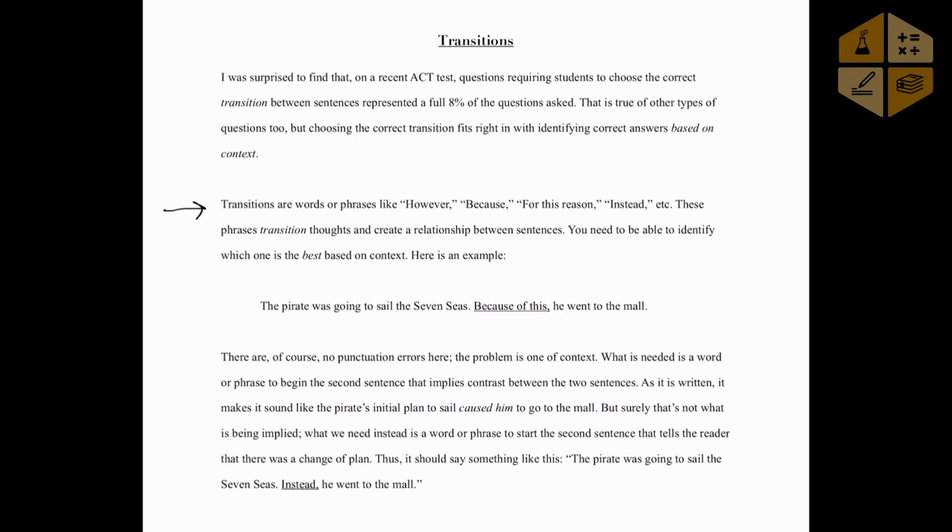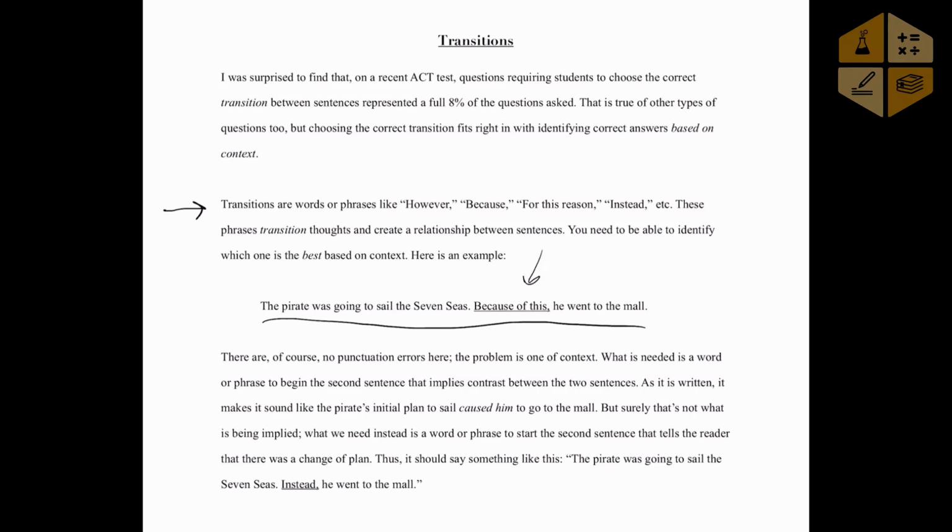So for example, I have these two sentences right here. It says, the pirate was going to sail the seven seas. Because of this, he went to the mall. Now, the phrase because of this as a transition implies cause and effect, right? So the pirate was going to sail the seven seas. That caused him to go to the mall. But that doesn't really make any sense.